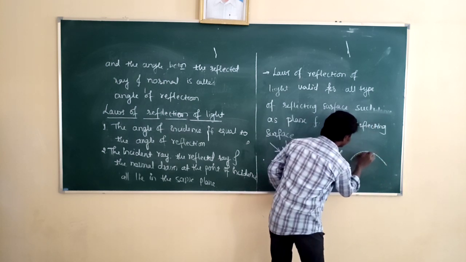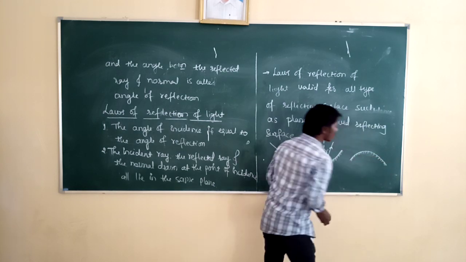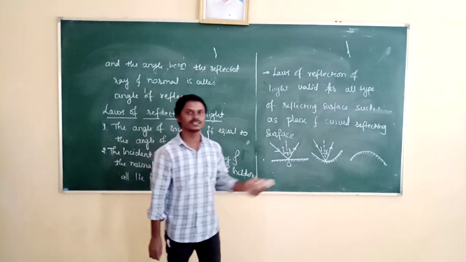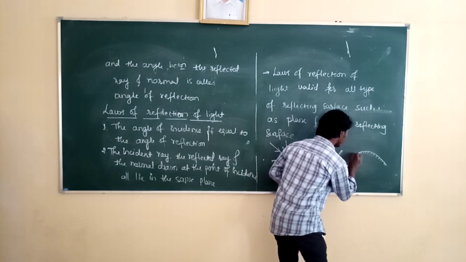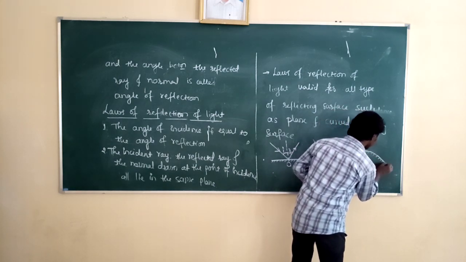here the shaded surface is called opaque surface, and also it is called polished surface through which light does not pass. Then this unshaded surface is called reflecting surface, at which the reflection of light takes place.